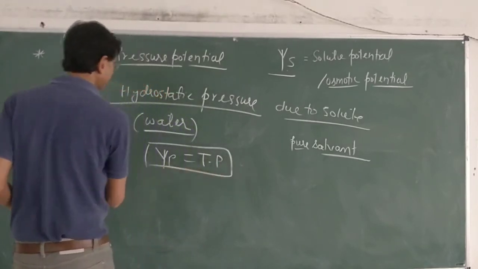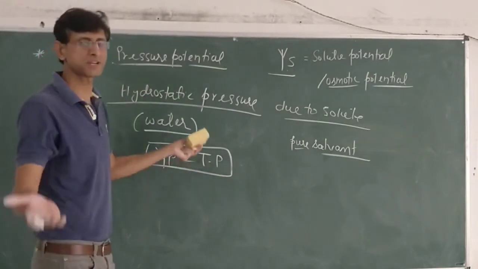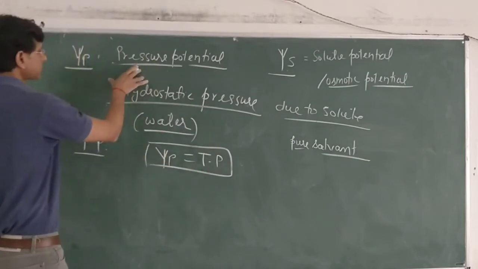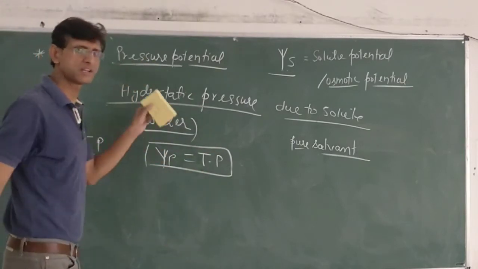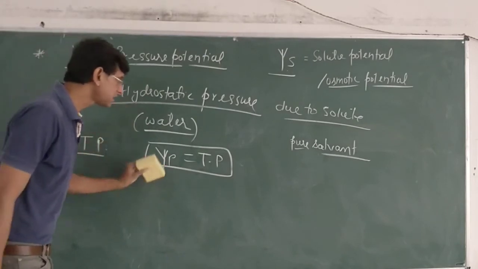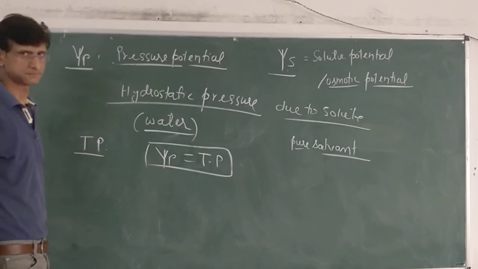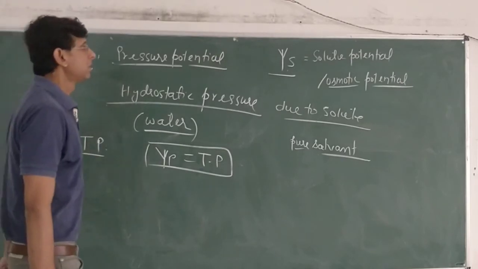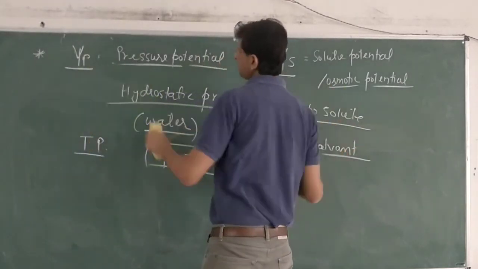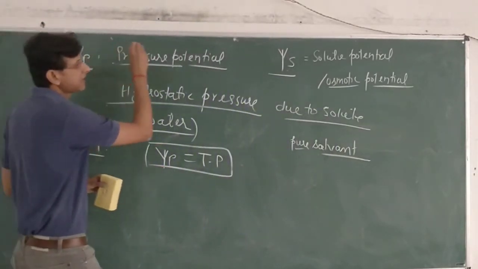The sign of both is also the same. Pressure potential and turgor pressure are one and the same thing, because they both are created due to already present water which causes some hydrostatic pressure in the system. So we have seen two components of psi w, psi p and psi s.